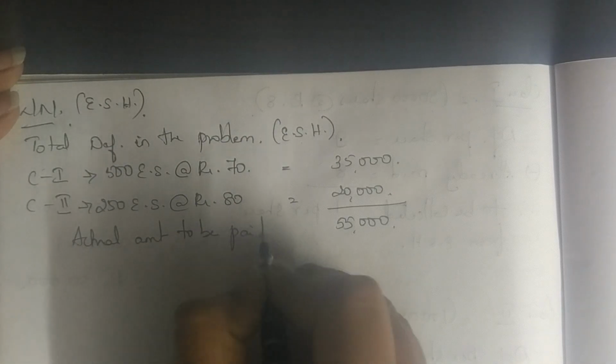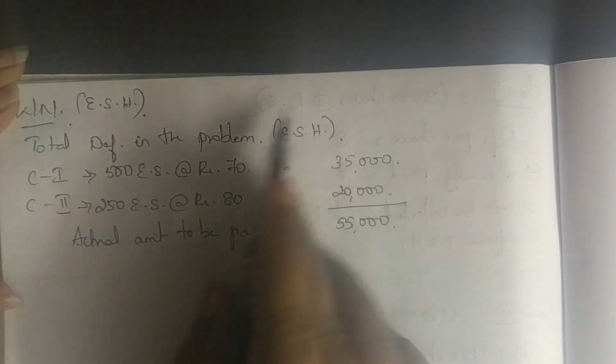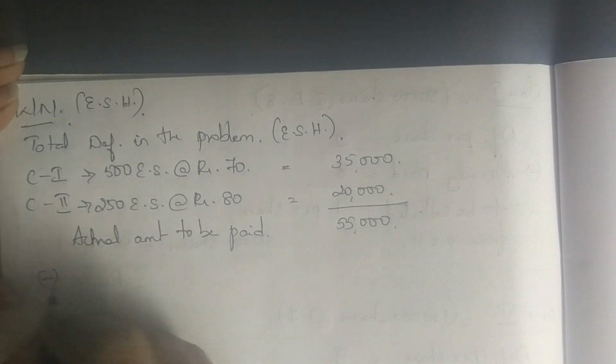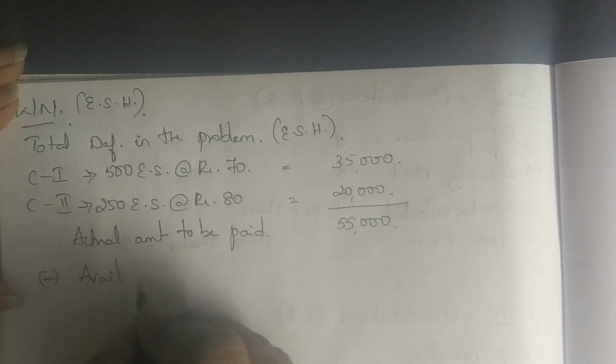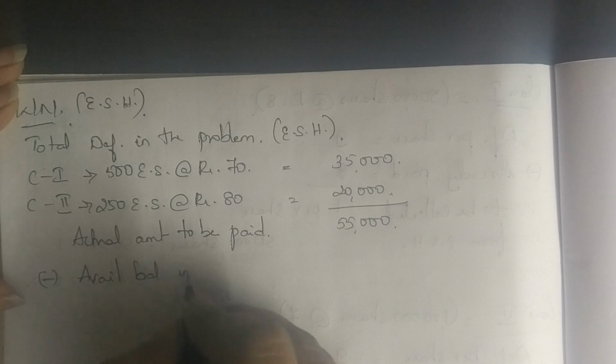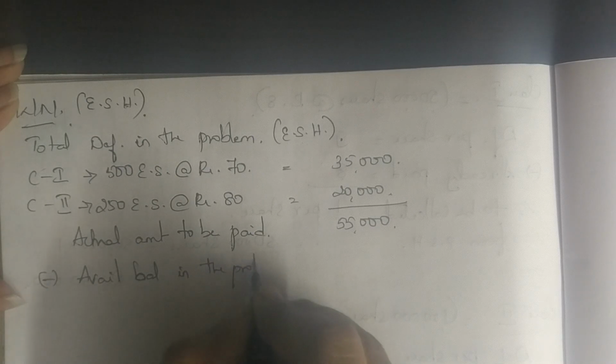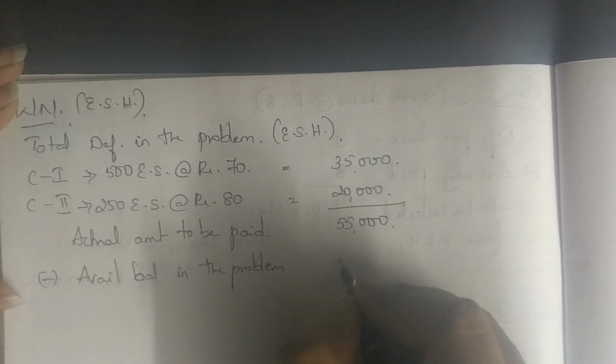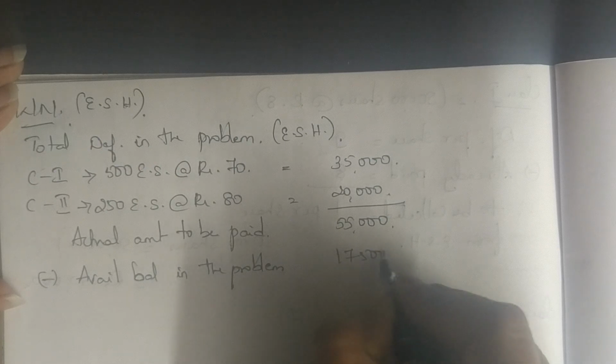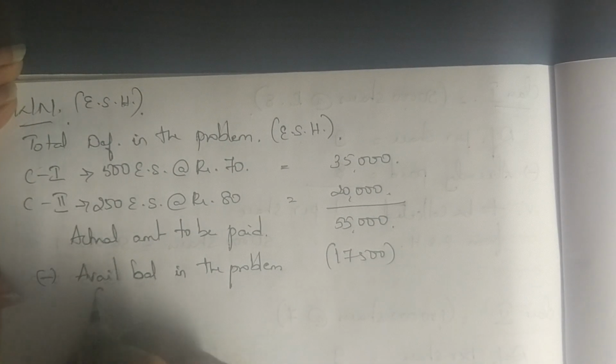To be paid to whom? Actual amount to be paid to the equity shareholders. From this I am going to minus the available balance in the problem, which we calculated as 17,500. How is it 17,500?